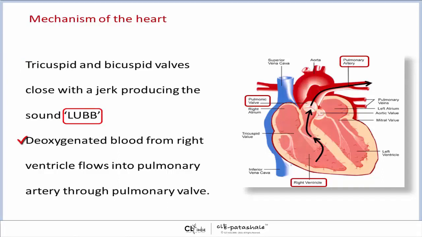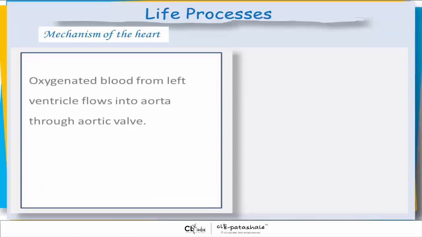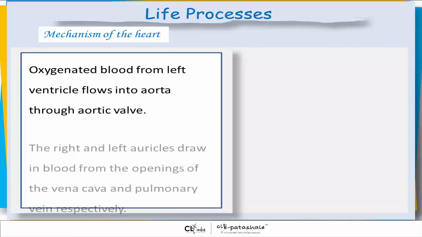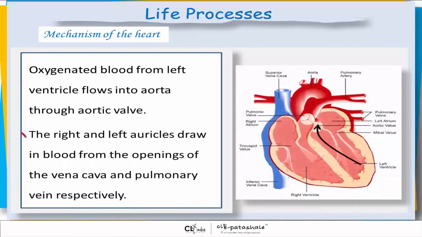Deoxygenated blood from the right ventricle flows into the pulmonary artery through the pulmonary valve. Oxygenated blood from the left ventricle flows into the aorta through the aortic valve. Right and left auricles draw in blood from the openings of the vena cava and pulmonary vein respectively.